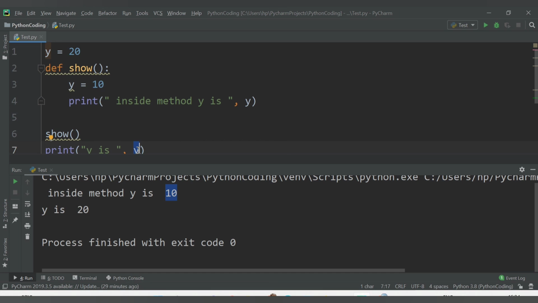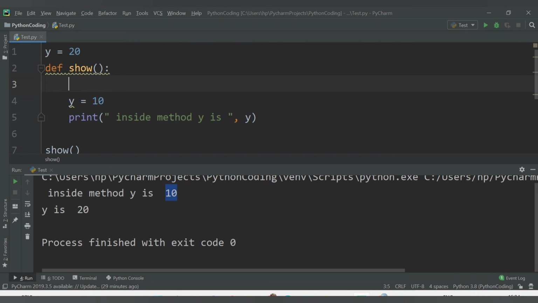To get the updated value outside, if you need to change the global variable value, then you need to declare that variable as global. So here you need to say global y with the help of the global keyword. Now observe the difference.